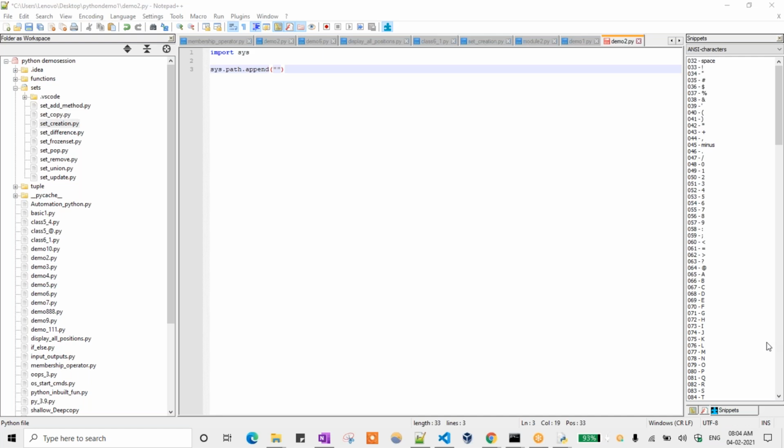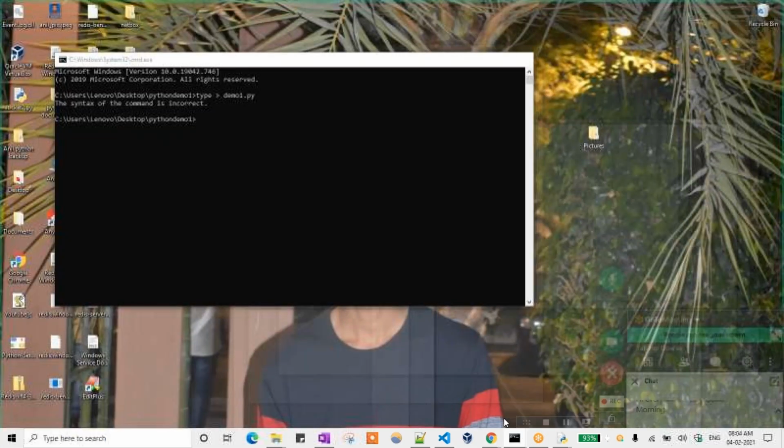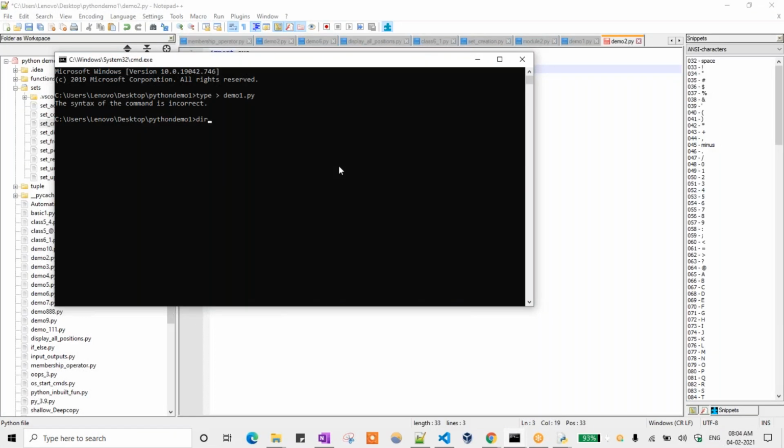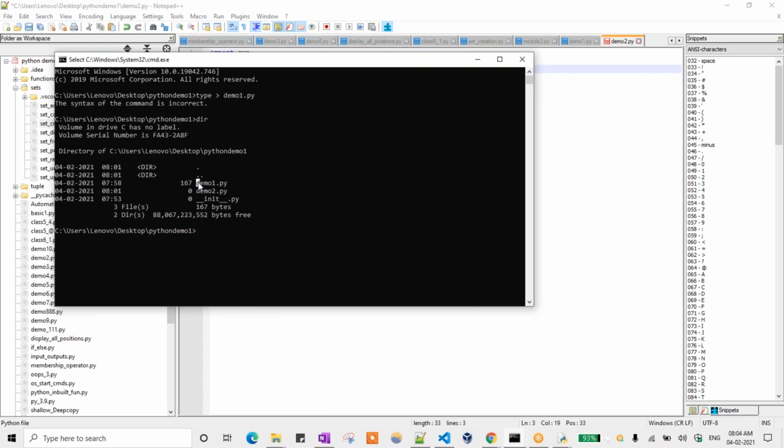No, sir. What's the difference between changing and appending, sir? See here, I need to go to some other directory. Okay, dir function. So these are the Python files. If suppose I need to come down here, okay, this is coming down, right? This is changing directory. But appending is where we are adding that one.